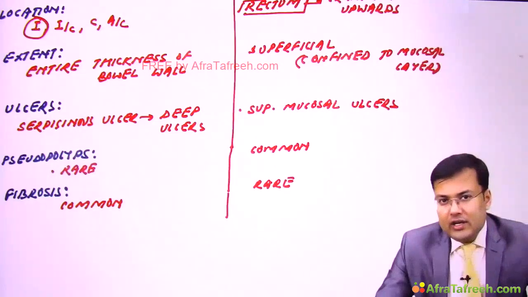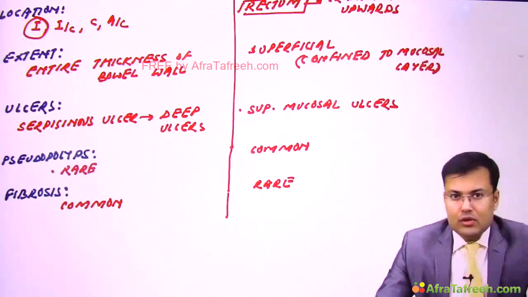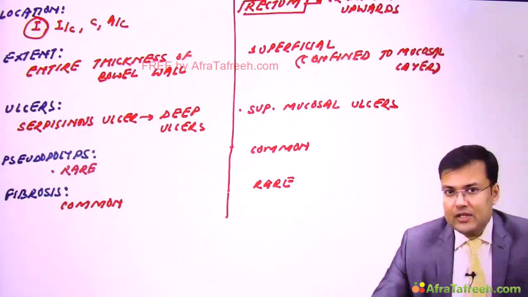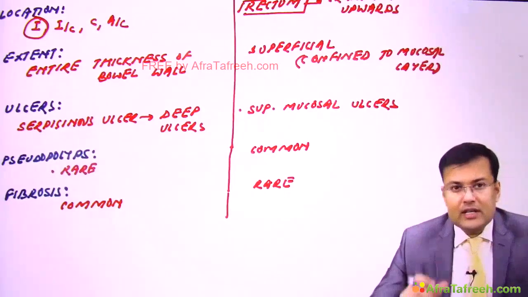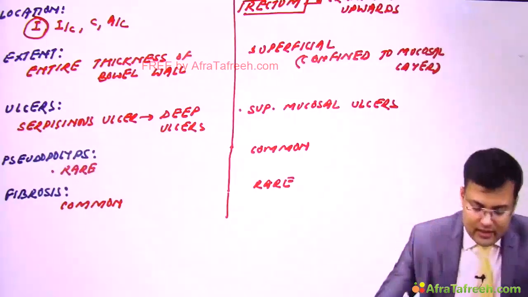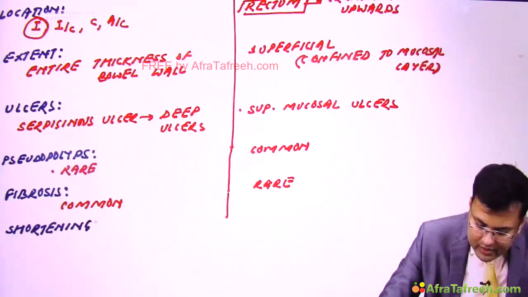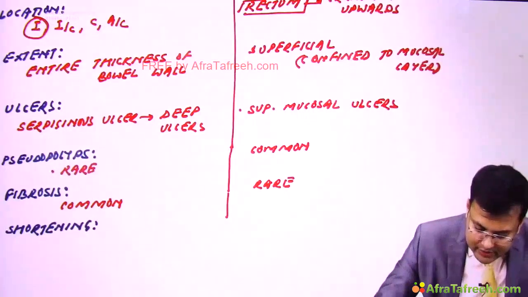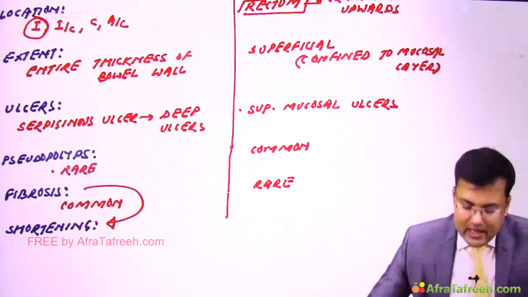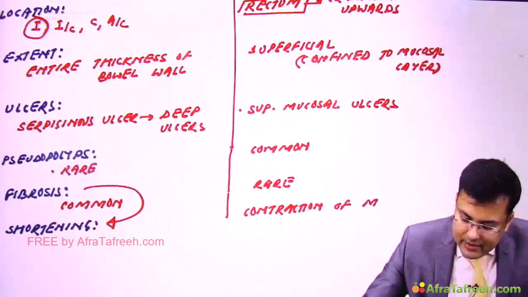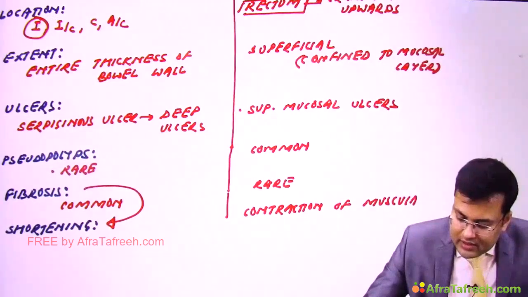And if you see the shortening of bowel, shortening occurs in both Crohn's and ulcerative colitis. In Crohn's, the shortening is because of fibrosis, and in ulcerative colitis, the shortening is because of contraction of the muscularis.